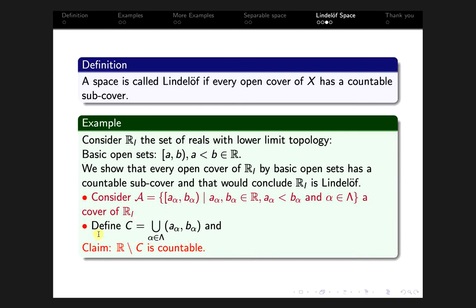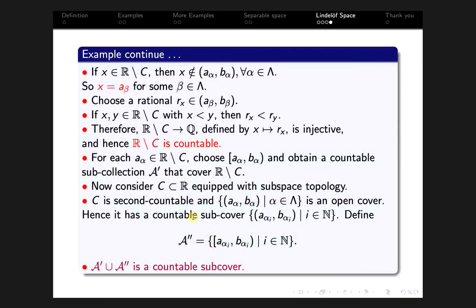To extract a countable subcover of A, we define C equal to the union of open intervals (a_alpha, b_alpha), where alpha belongs to lambda. Okay, and now we claim R minus C is countable. So now we analyze the set R minus C.